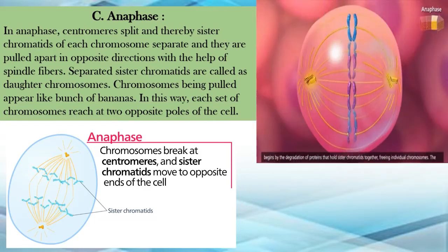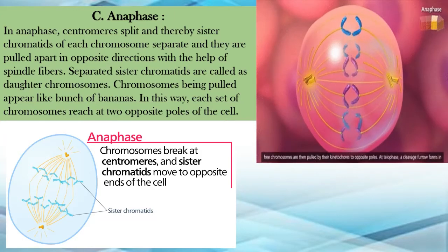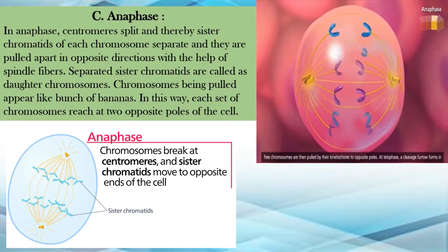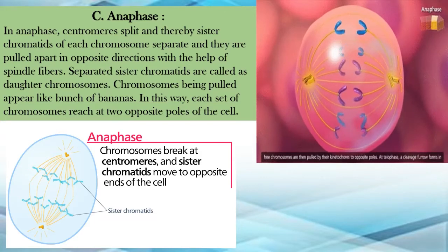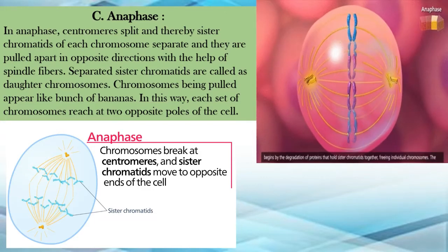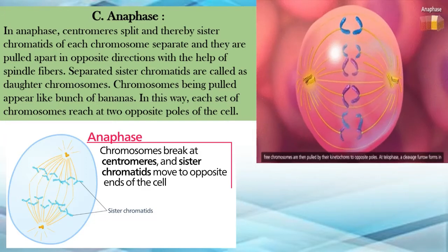Now have a look over here. If you see, the chromosomes had arranged themselves in this manner in the center. Now they are being pulled apart towards the centriole. Okay, so chromosomes being pulled apart appear like a bunch of bananas. In this way, each set of chromosomes reaches the two opposite poles of the cell. Now remember, basically what is the idea behind all this? It is to divide all the material equally in a cell and form two cells, right?